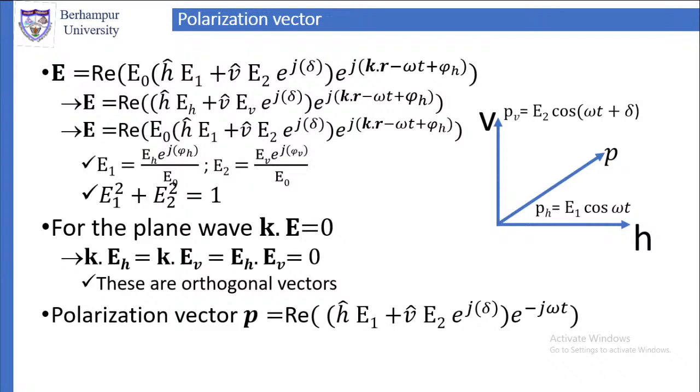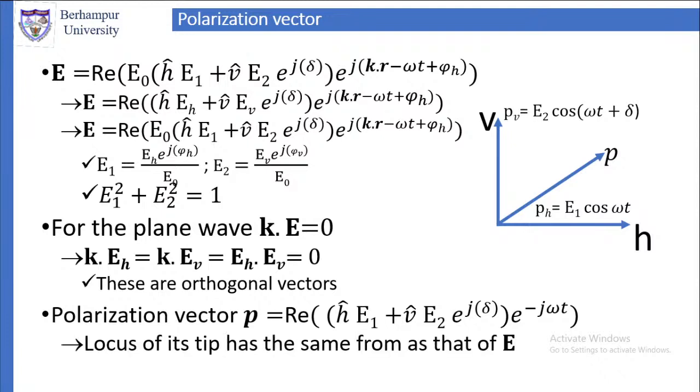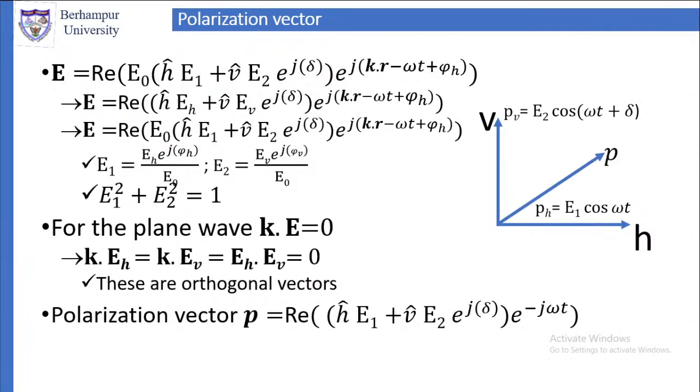This portion of E, let us describe as the polarization vector. So polarization vector P is equal to real part of (H cap E1 plus V cap E2 into exponential j delta) whole into exponential minus j omega t.